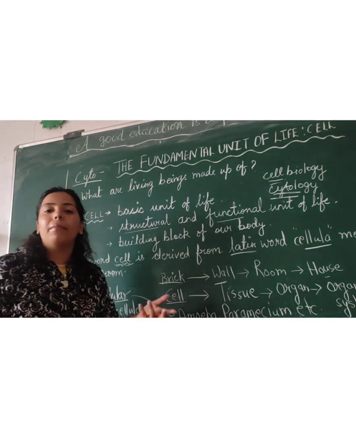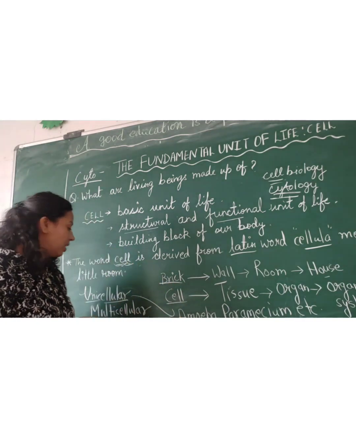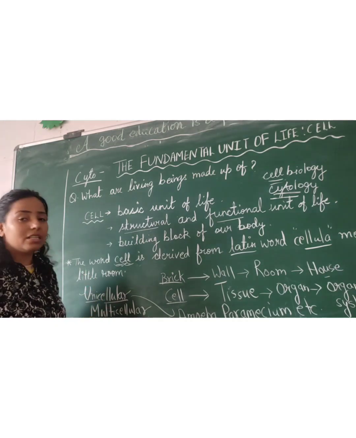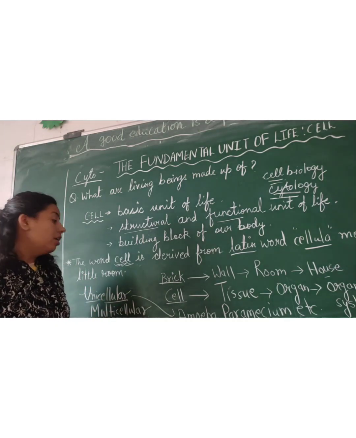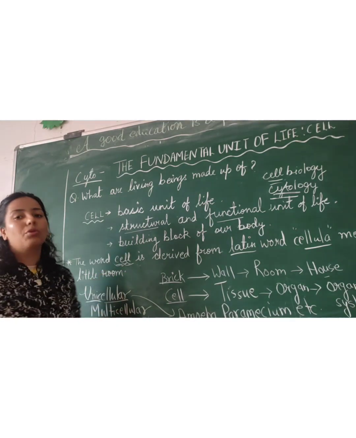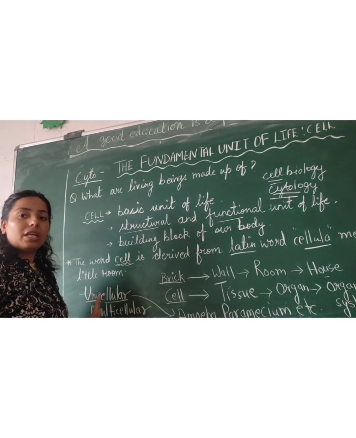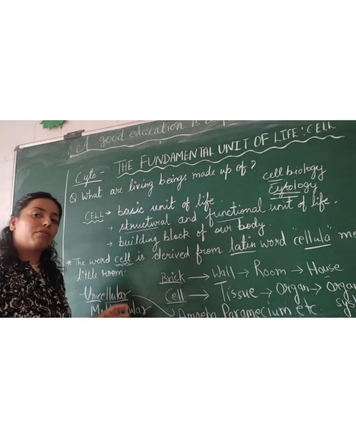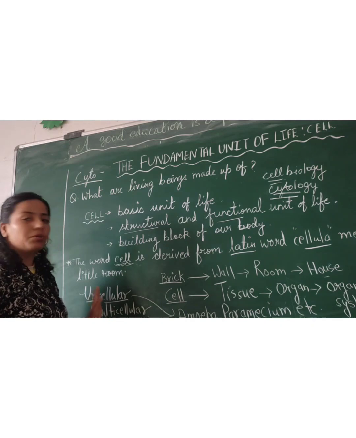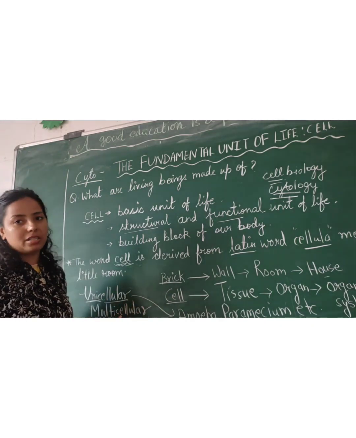Based on the number of cells, organisms are classified into two categories: unicellular organisms and multicellular organisms. I told you uni means one. So the organism made up of only a single cell is known as unicellular, and the organism made up of many cells is known as multicellular.